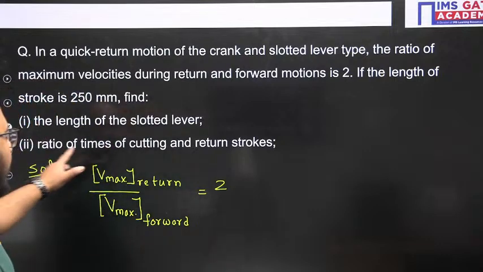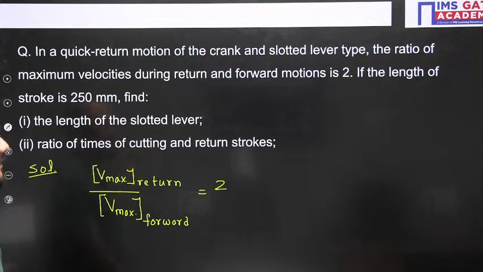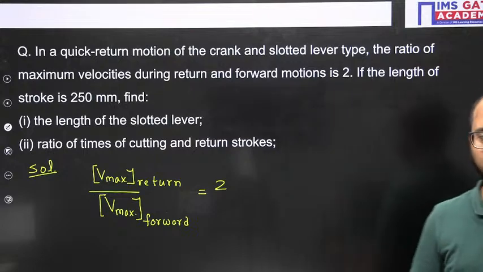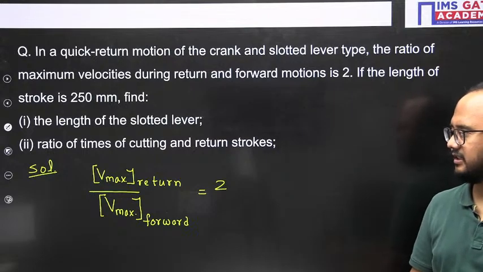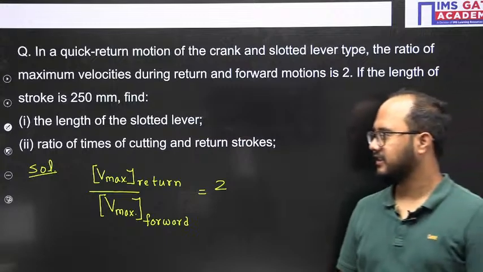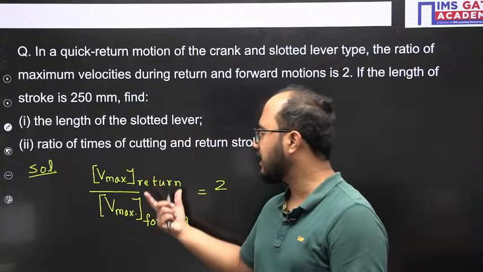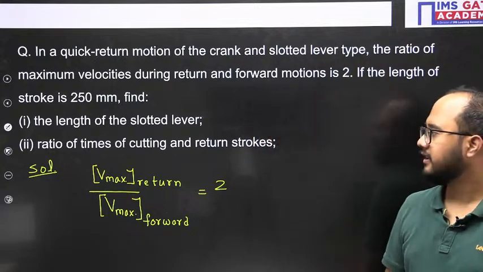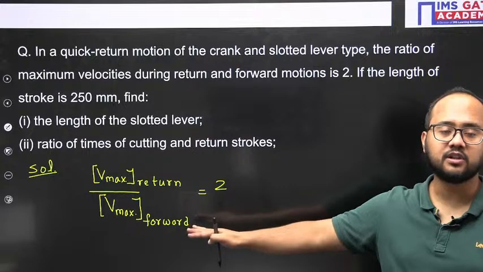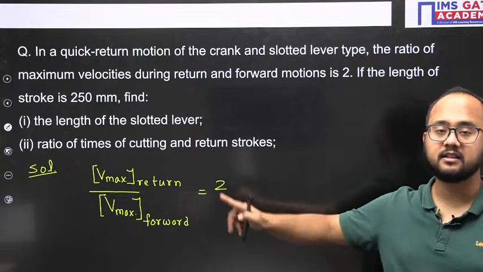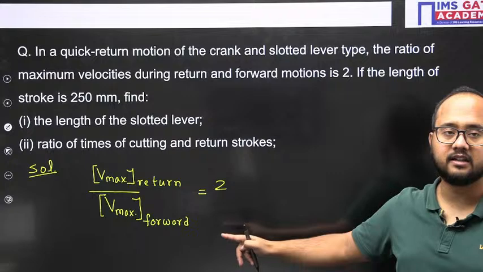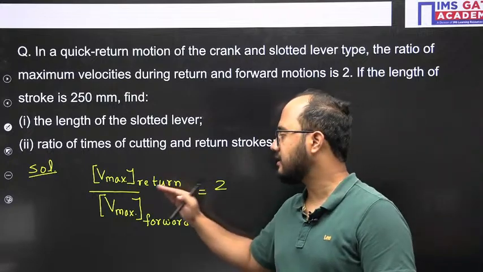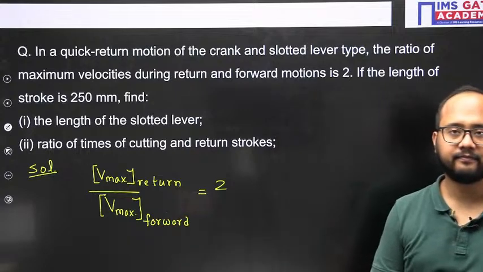Okay, they are asking for the length of the slotted lever. The length of the slotted lever, 500 you got? No, 500 is not the correct answer here. Maximum velocity during return divided by maximum velocity during the forward motion. So it is not a quick return motion mechanism ratio. First of all, understand this thing. Here only most people will make a mistake. This is not a quick return motion mechanism.